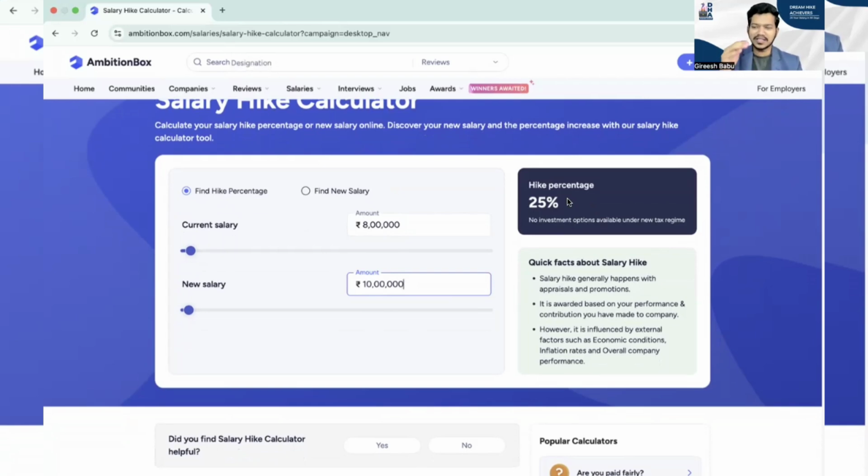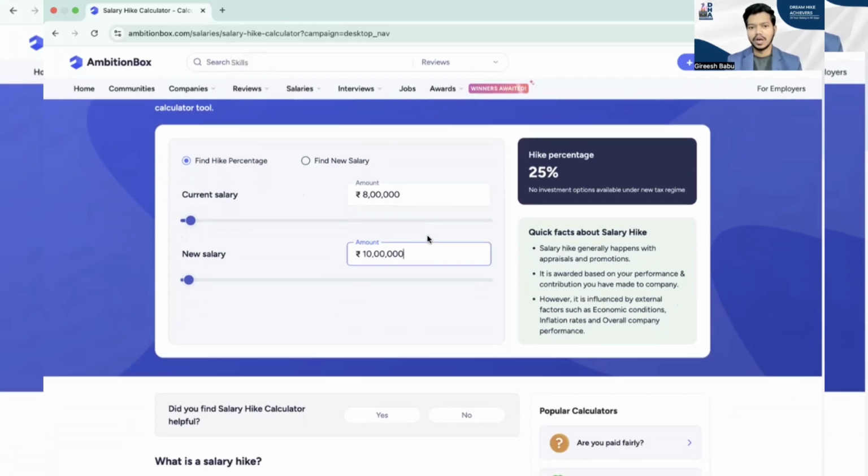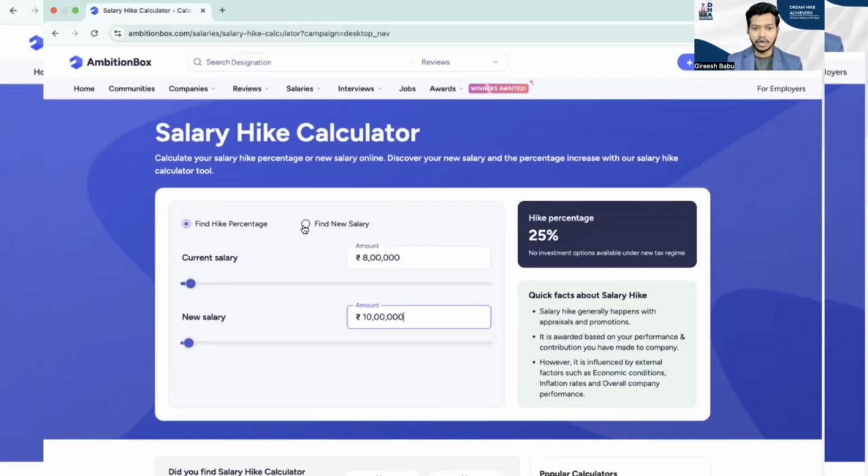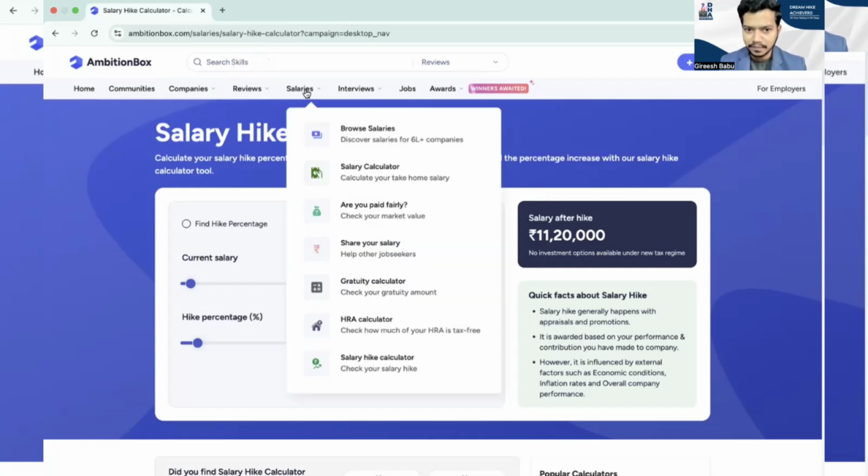I will explain what the first hike is that you have to ask, but this also helps you understand the percentage of hike you're getting. If you want to find the new salary range, say my current CTC is 8 lakh rupees, but I'm asking for a 40% hike as a first offer. What number should I quote to the recruiter? Directly, this is the number you'll quote. This way, it gives you the exact percentages and the number you have to quote to the recruiter. Clear? I hope this has helped you.